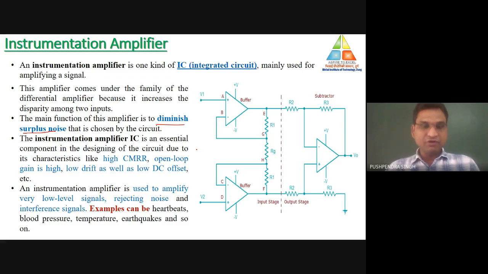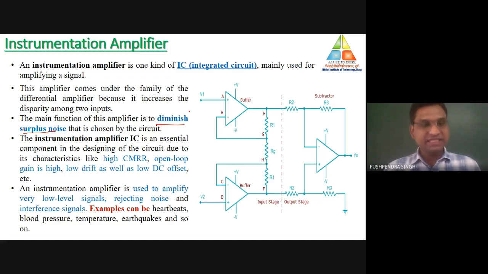So if the noise is minimum, the response of the system would be accurate, and if the response is accurate, we can easily identify the disease, the problem the particular patient is having. So mostly the instrumentation amplifier is used in the biomedical field.